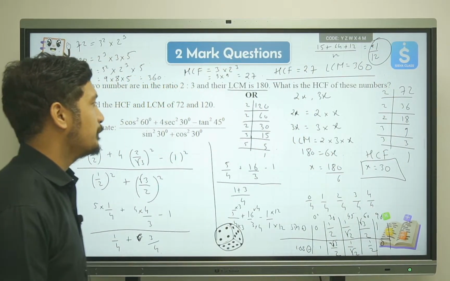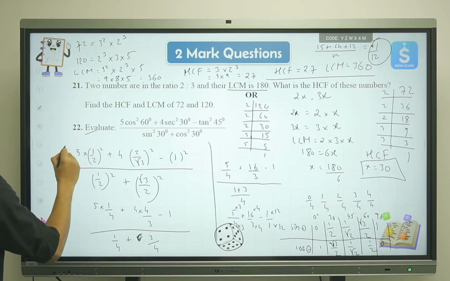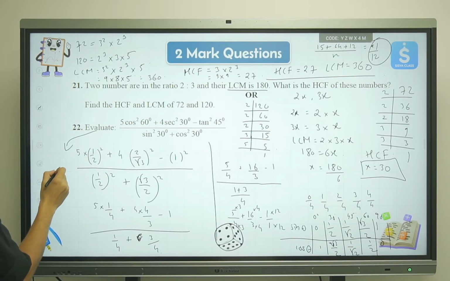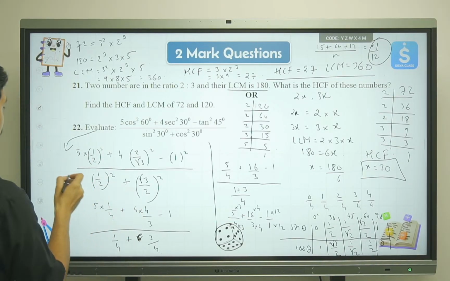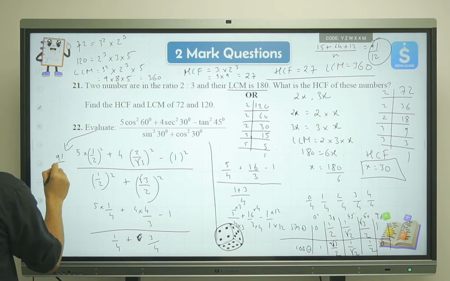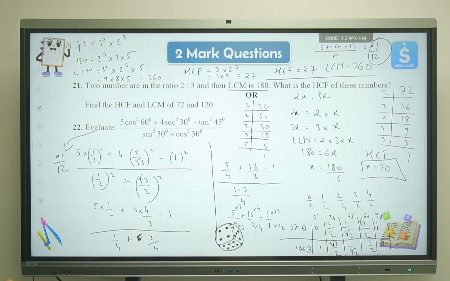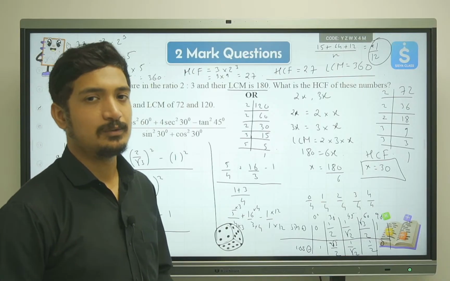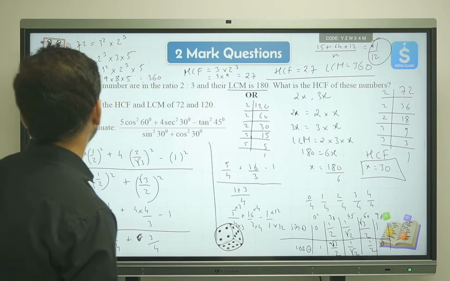That's it. So here the value we are getting is 91 by 12. So 91 by 12 is the answer for the evaluation of this expression. I believe this is clear to all of you. Okay, moving ahead.